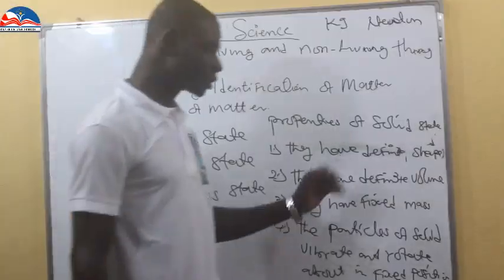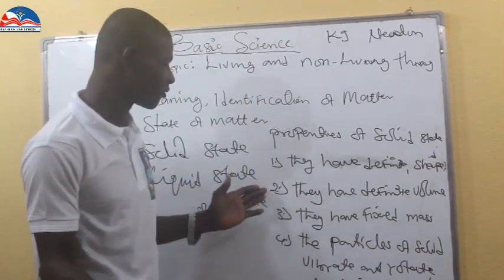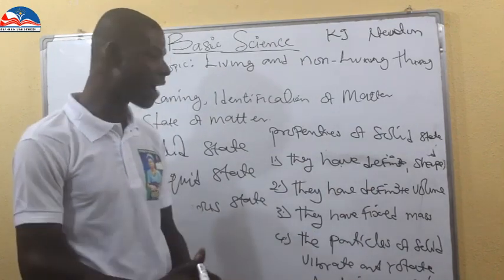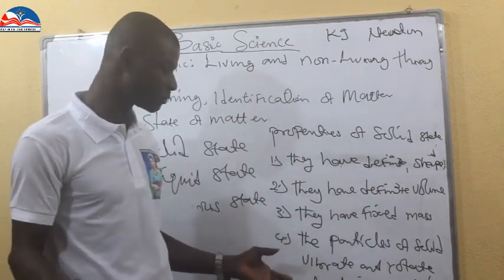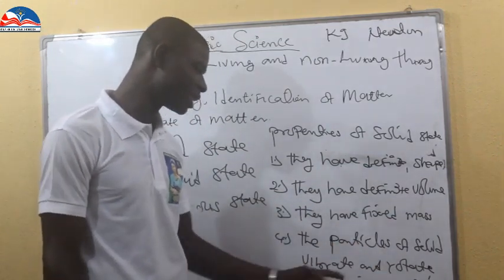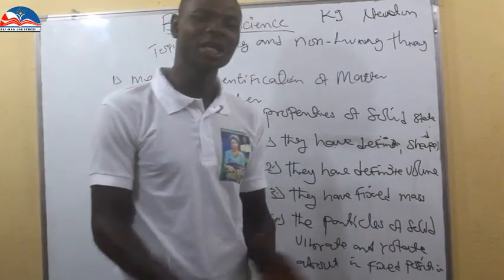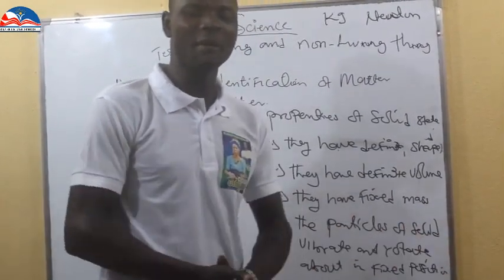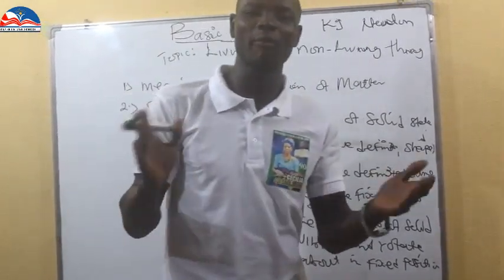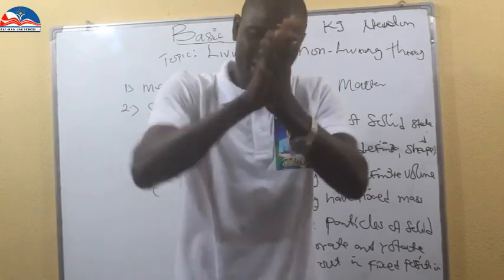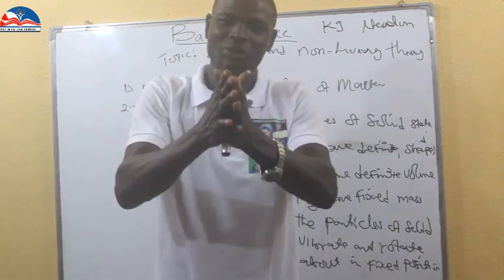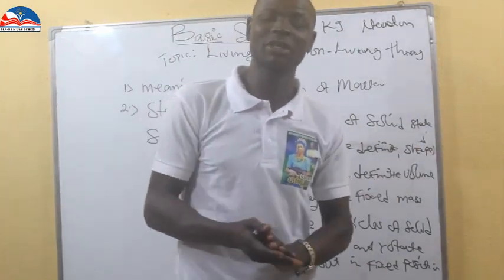Now, just as we discussed, you see all of them on the board. They have definite shape, definite volume, fixed mass. I have explained each and every one of the properties for you. The particles of solid vibrate and rotate about a fixed position, which I've told you. Now we still have another one. Maybe in our assessment we are going to see them. You can still say that they cannot be compressed. You cannot press them into another shape. Can you press this marker with your hand into another shape? No, it cannot be compressed.